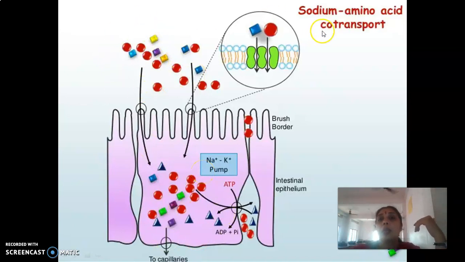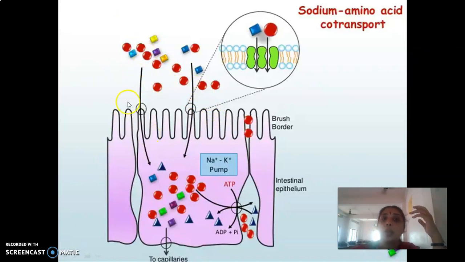That is carried out with the help of the sodium amino acid transport. This is a transport protein which is present on the surface of the brush border, right? So this is our lumen, and in the lumen we are having the simplest amino acids, as the proteins are now converted to their simplest form, that is amino acids, and also sodium ions are there.